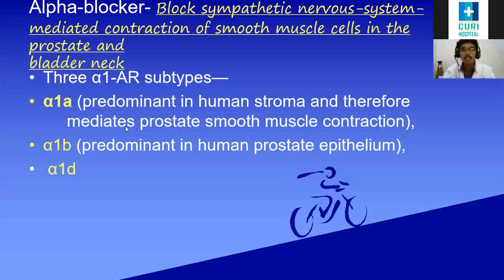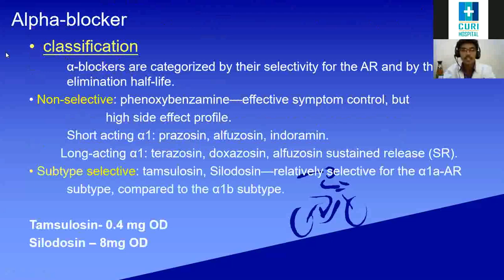Then what is the classification? There are non-selective and selective drugs. In non-selective, there are many drugs. Phenoxybenzamine effectively controls the symptoms, but we should know more non-selective means more complications, because alpha receptors are present not only in the bladder or the prostate, but also in the blood vessels.